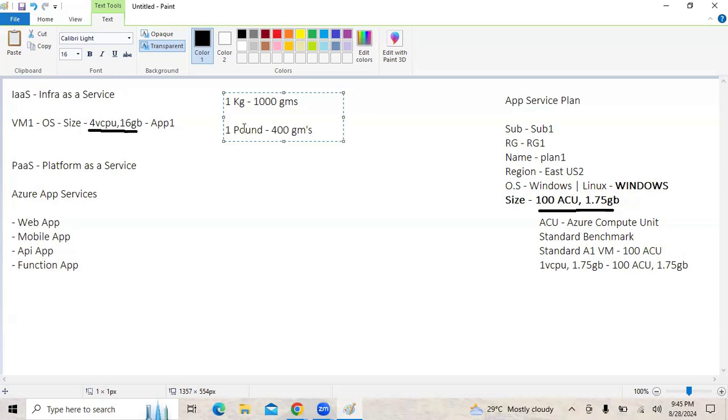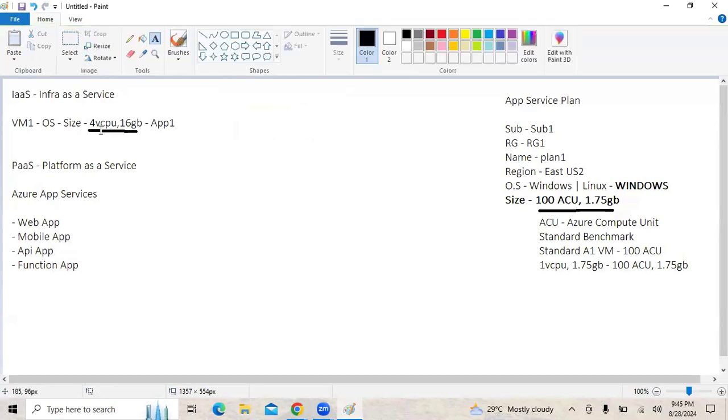So we are creating a standard benchmark between one unit of weight, that is pound, and a second unit of weight, that is grams. Similarly, Microsoft has created a standard benchmark between one unit of compute, that is vCPU and memory, and a second unit of compute, that is ACU and memory, right?